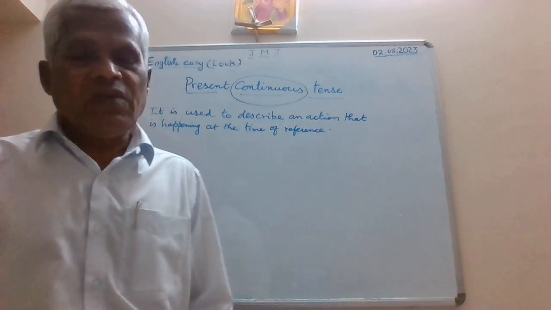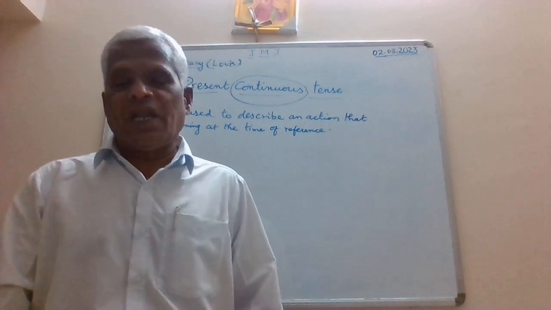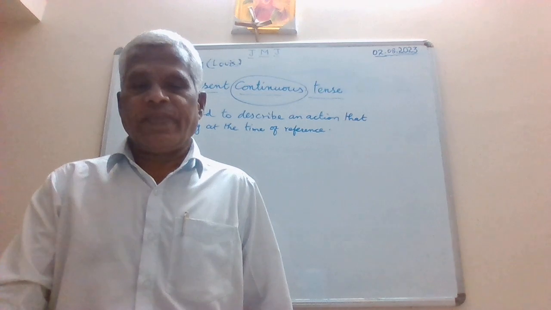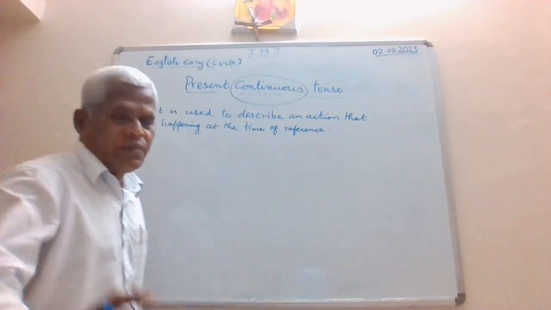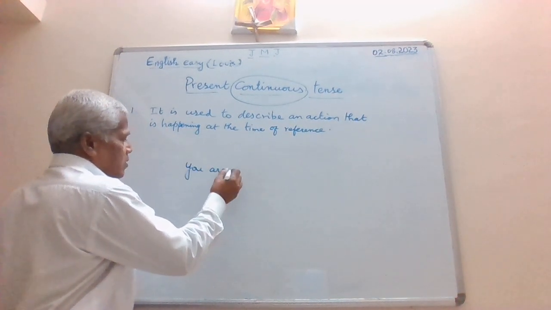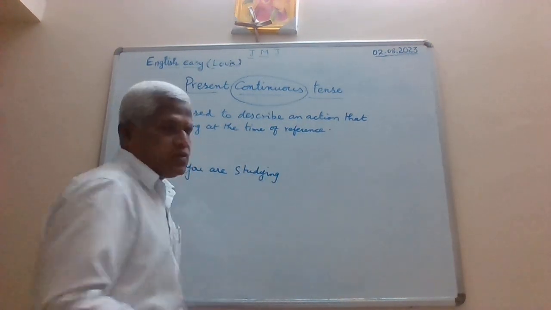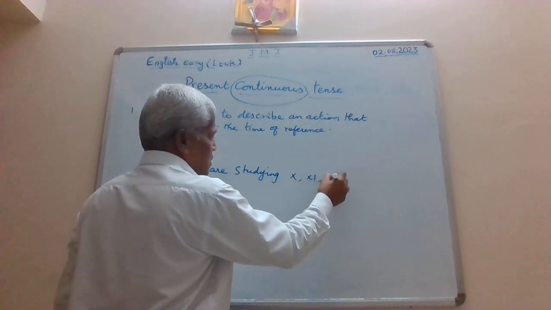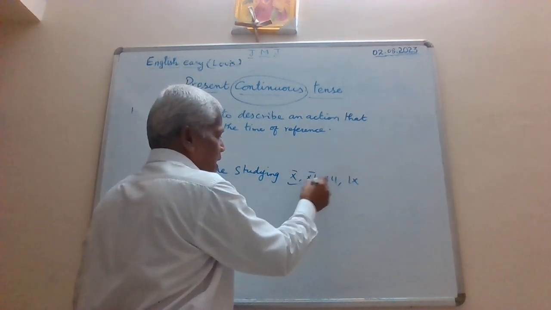So try to remember that whenever you want to refer to an action, when you are doing something, you must use only present continuous tense. Now let me write another example here. You are studying, say for example 10th or 11th or 12th or 9th, whatever may be. So you are studying.